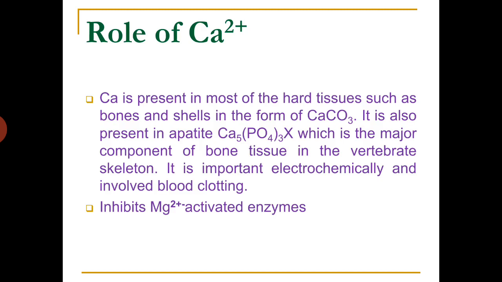So, the role of calcium in biological systems. Calcium is present in most of the hard tissues such as bones and shells in the form of calcium carbonate, that is CaCO3. It is also present in hydroxyapatite, Ca5(PO4)3X, which is the major component of bone tissue in the vertebrate skeleton. It is important electrochemically and involved in blood clotting, so it influences the clotting of blood. So it is very important. And it inhibits Mg2+ activated enzymes. That means it has a negative influence over magnesium.